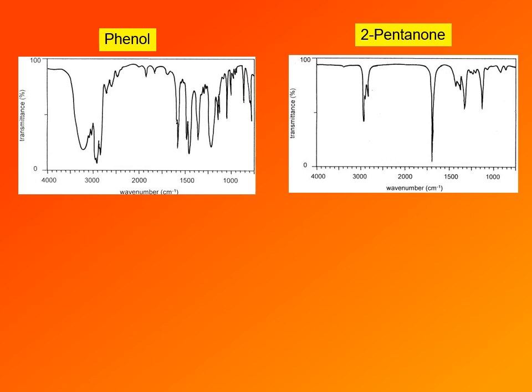Next we have spectrum of 2-pentanone, a ketone, and in this case there is only one absorption, difficult to miss, right in the middle of the spectrum, around 1850, strong sharp absorption going all the way down. That's typical keto group, typical carbonyl group.